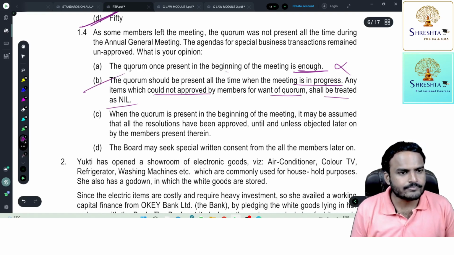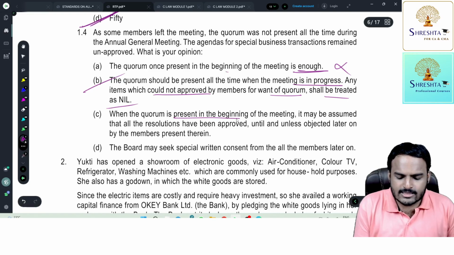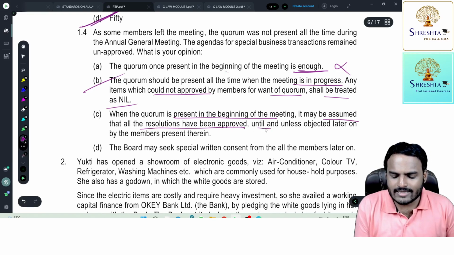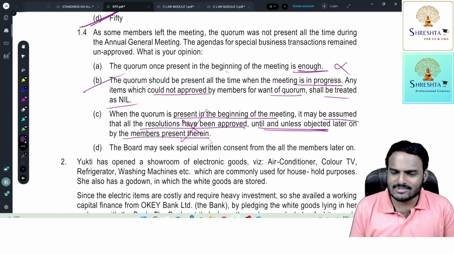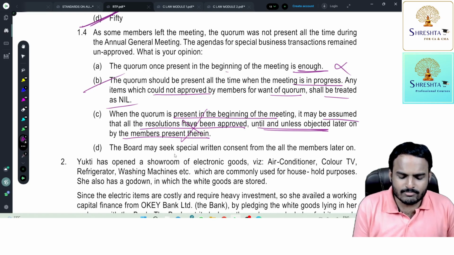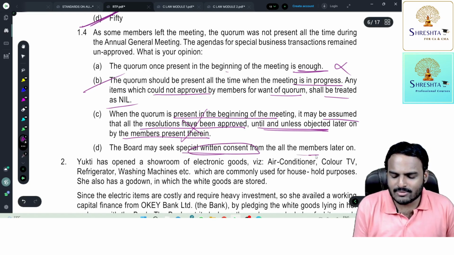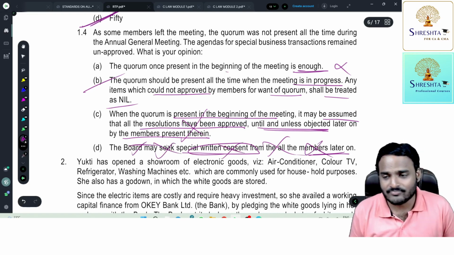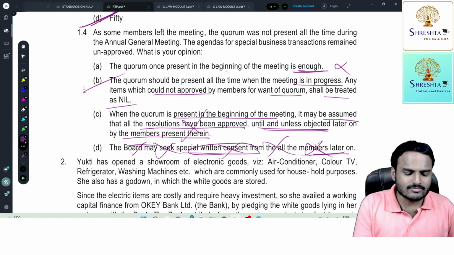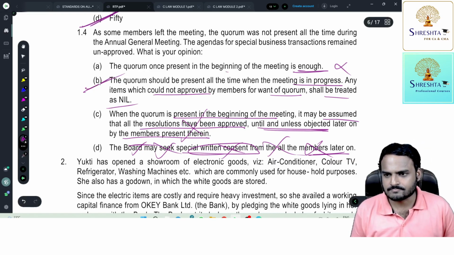Correct answer. And when the quorum is present in the beginning of the meeting, it may be assumed that all the resolutions have been approved until and unless objected later on by the members present therein. How can you make such a silly assumption? If members are present, how can you assume that all the resolutions have been approved? No. The board may seek special written consent from all the members later on. No, no, no, no. There is no such relaxation. There is no such privilege at all. Three answers wrong. Option B is the correct answer.